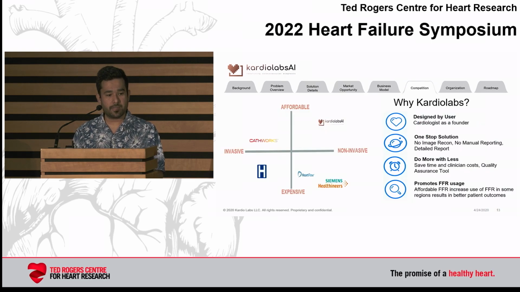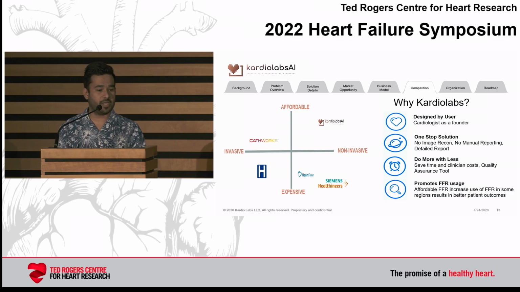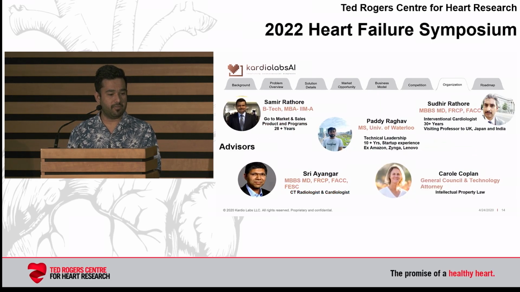So why Kardiolabs? Because it is designed by a user. We have our co-founder as a cardiologist. It's a one-stop solution, so no image reconstruction, no manual reporting. The market needs a solution which is non-invasive and affordable, and our solution currently stands in that category. We do have an FFR-based solution which we are currently working on, but it is still under development.